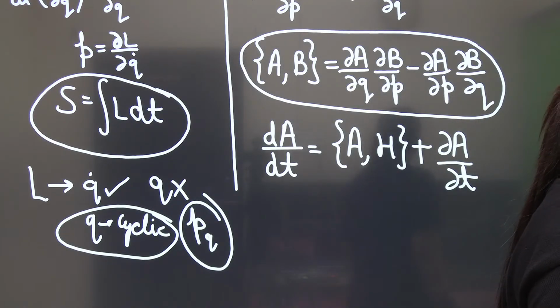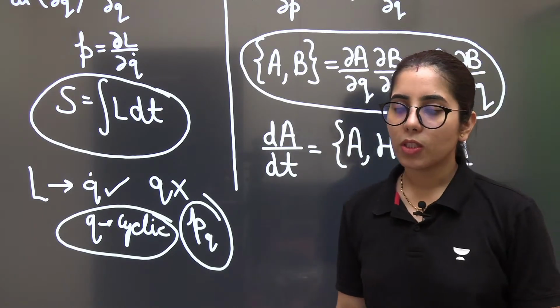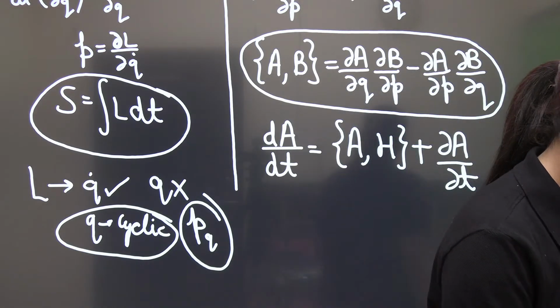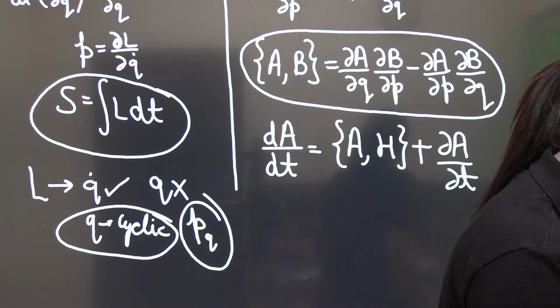So the Poisson bracket of A with H you have to consider, and you have to add delta A upon delta T. Please tell me if anybody has any doubt, and I will consider it. But if everything is clear, that's great, and we will talk about the next thing after that. Just a second, guys.